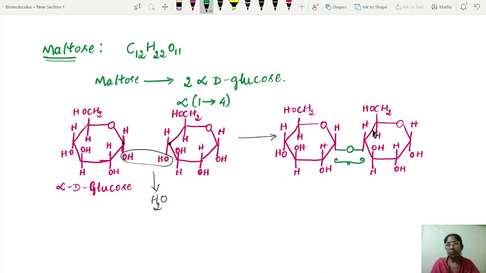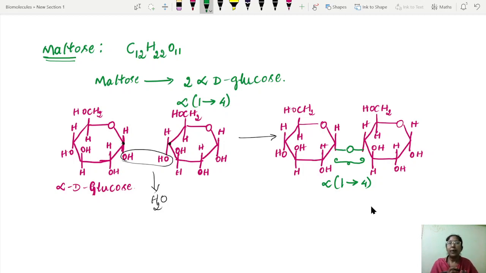Here a glycosidic bond has been formed between the first OH group of the first sugar and the fourth OH group of the second sugar molecule, and therefore we call this bond an alpha 1,4 bond, because the OH group of the first sugar is in the alpha configuration. So we say this bond is an alpha 1,4 glycosidic linkage.